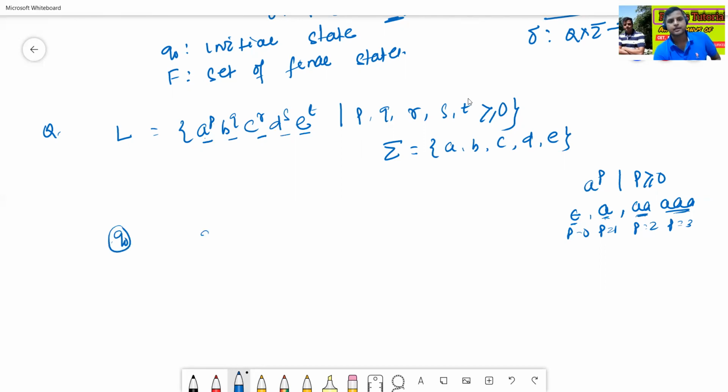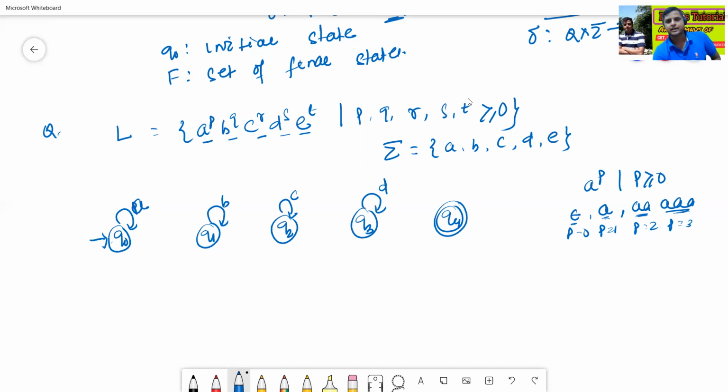Q0, Q1, Q2, Q3, then Q4. Q4 is my final state. Q0 has a self loop on a, Q1 has a self loop on b, Q2 has a self loop on c, Q3 has a self loop on d, Q4 has a self loop on e.